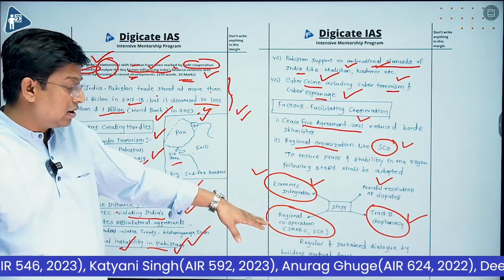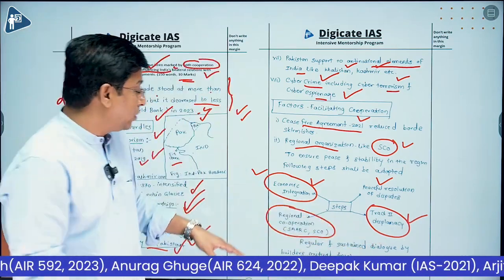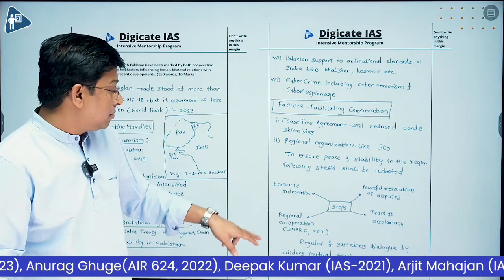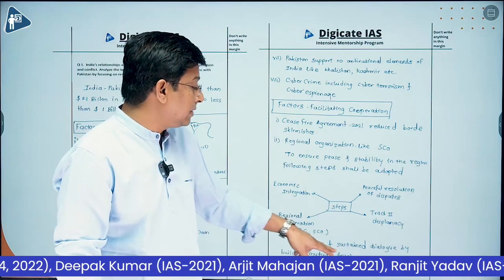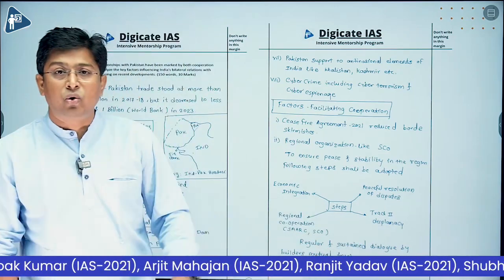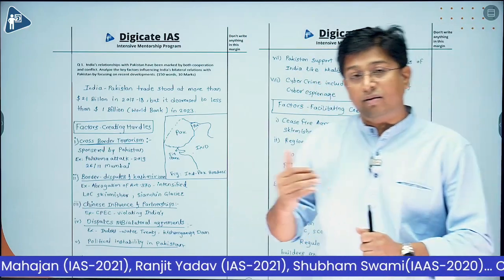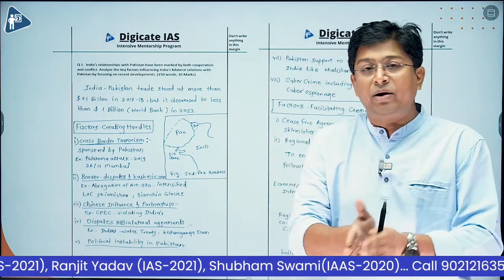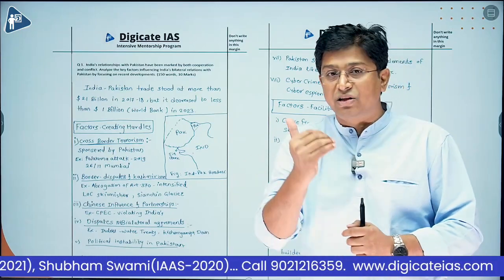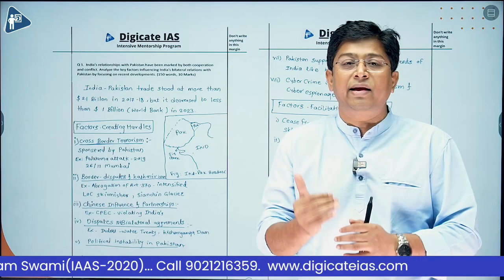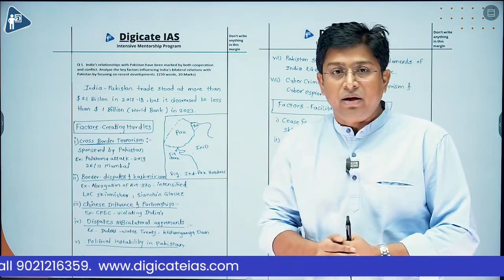So now let's come to the conclusion. Regular and sustained dialogue by building mutual trust can result in long-term peace and prosperity in South Asia. So I am concluding with a positive note. All right, and resolution of the conflict between India and Pakistan will definitely result in regional stability and peace, and it can definitely ensure prosperity in both countries and ultimately in the region.